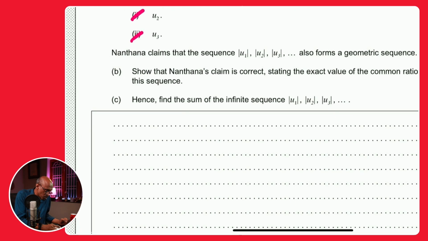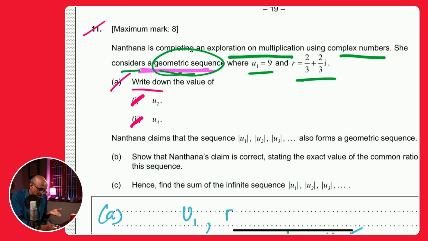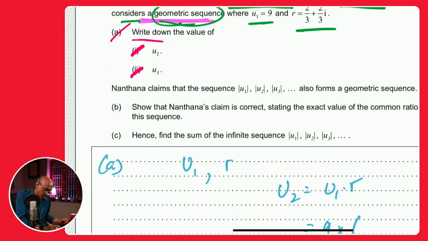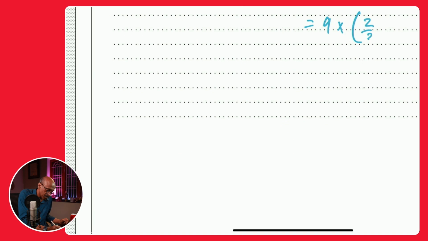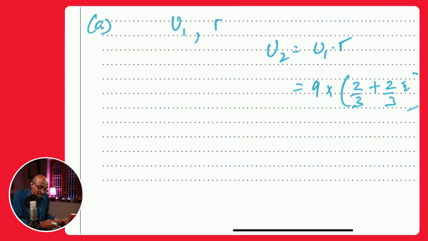But you all know that for a geometric sequence, if U1 is the first term and r is the common ratio, then U2, the second term, is given by U1 times r. There's a multiplication involved, with the value of U1 given as 9 and the value of r given as 2/3 plus 2/3 i, all right? There will be some kind of multiplication. Now you can do that, but it is just to write down.